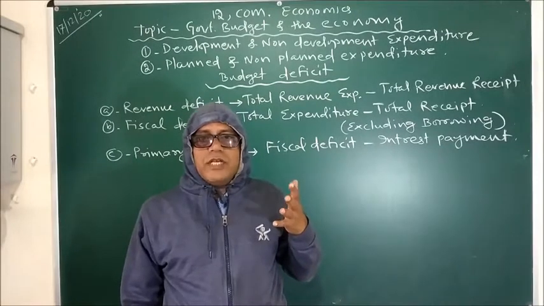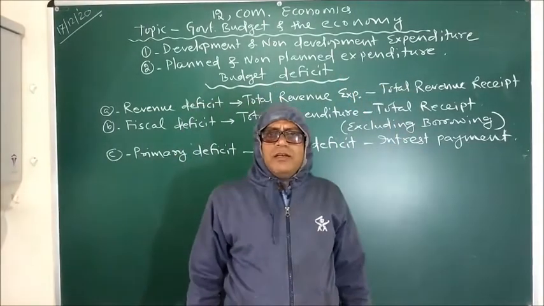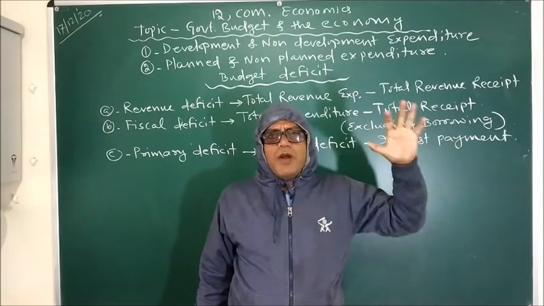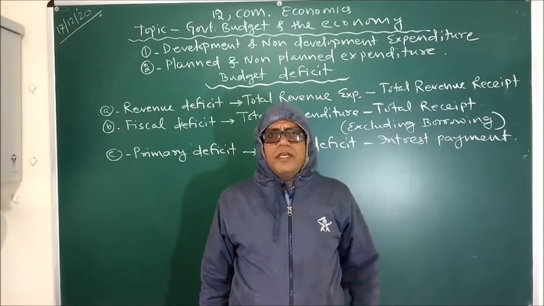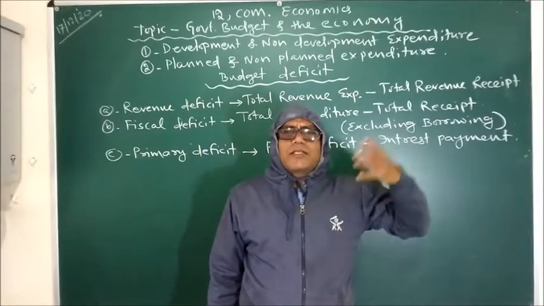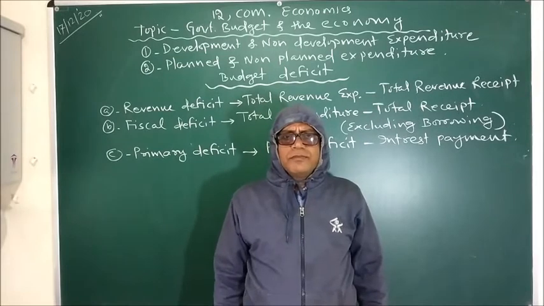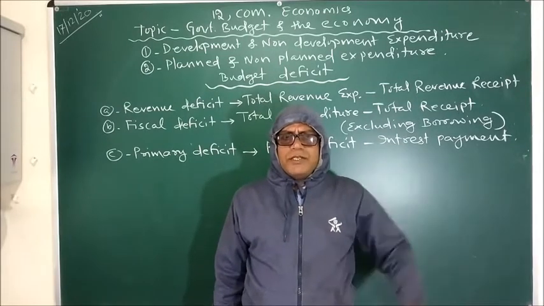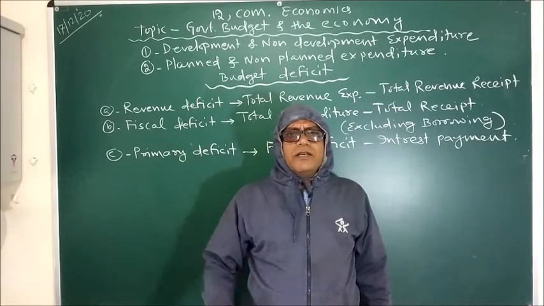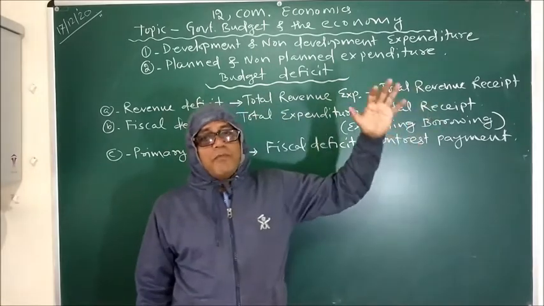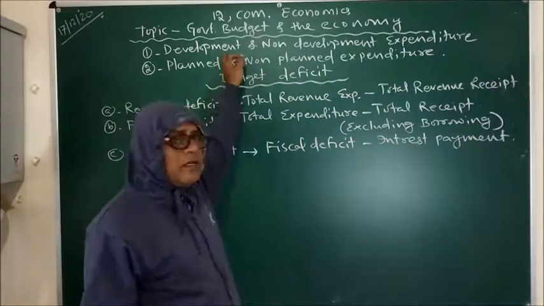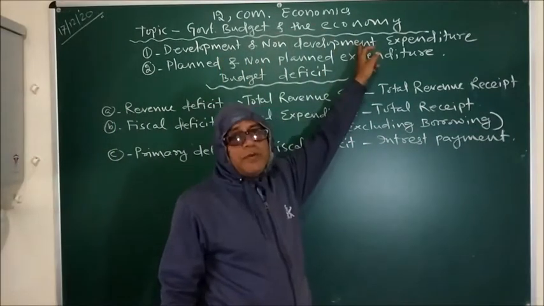Whereas there are some expenditures of the government that are not related to development but completely devoted to welfare purposes, like giving old age pension, widow pension, scholarships to meritorious students, giving subsidies. So in all these expenditures, the government is not getting anything. Hence, they are called non-developmental expenditure. So now it is quite clear what is developmental expenditure and what is non-developmental expenditure.